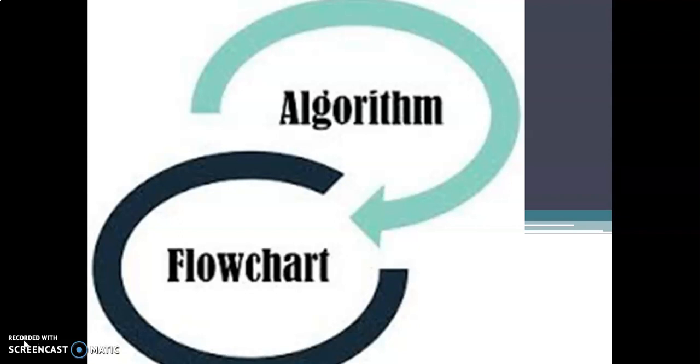Before writing the program, we can solve a problem in these two ways, that is algorithm and flowchart.